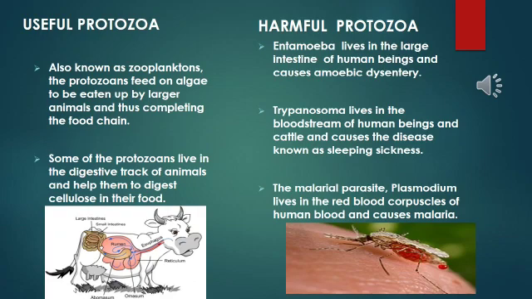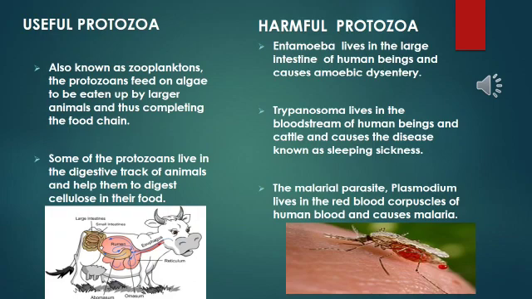They are one of the levels of the food chain, which helps in completing the food chain. Next, some of the protozoans live in the digestive tract of animals and help them digest cellulose in their food. They are helping in the digestion of cellulose.